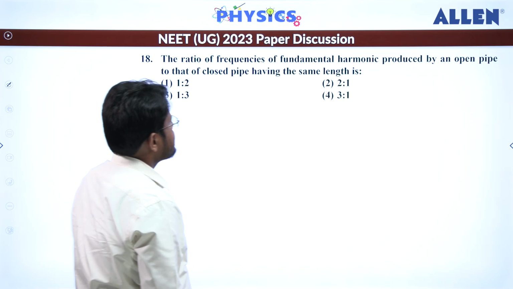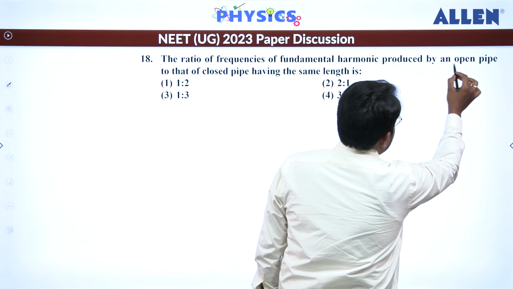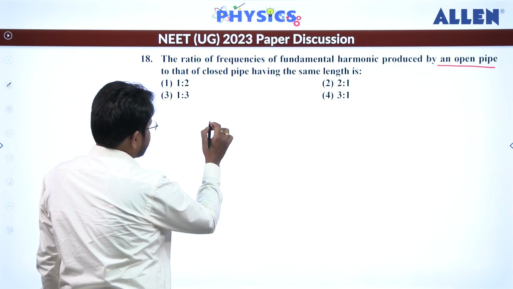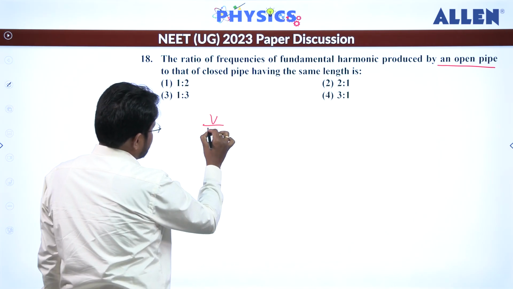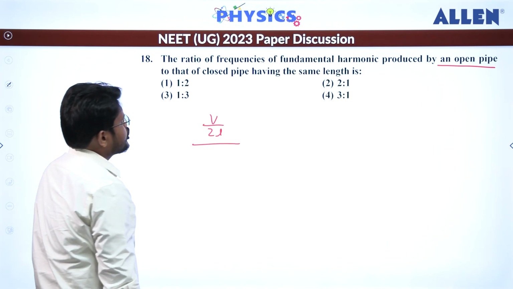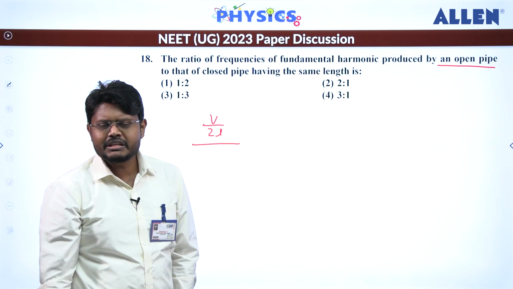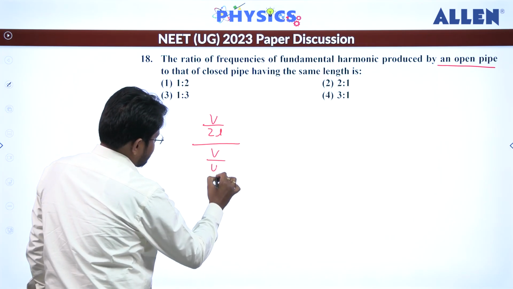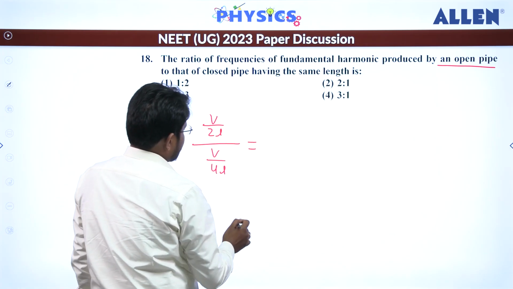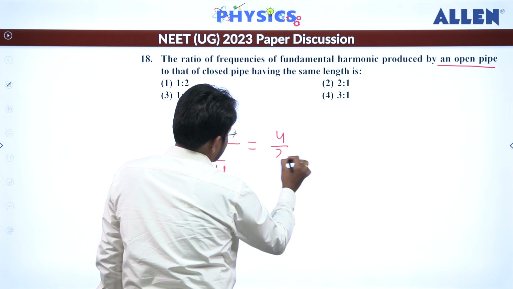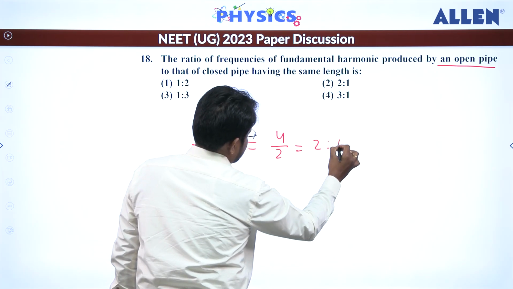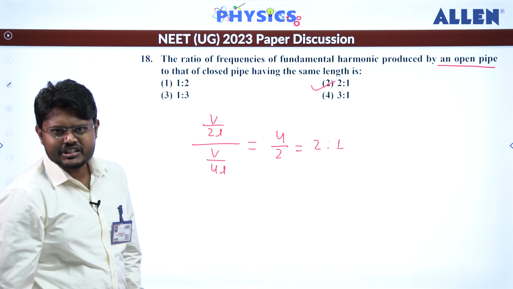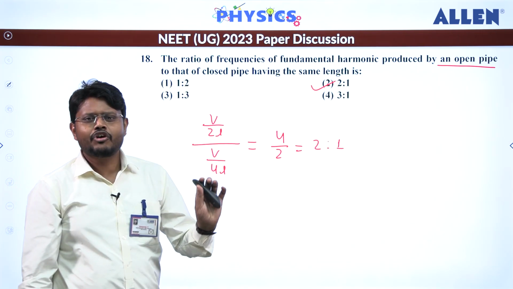The ratio of the frequency of the fundamental harmonic by open pipe and closed pipe. So the open pipe frequency will be V by 2L, and the closed pipe frequency will be V by 4L. So that means this will be equal to 4 by 2. So the answer is 2:1. So the second one is the correct answer for this. This is a directly formula-based question.